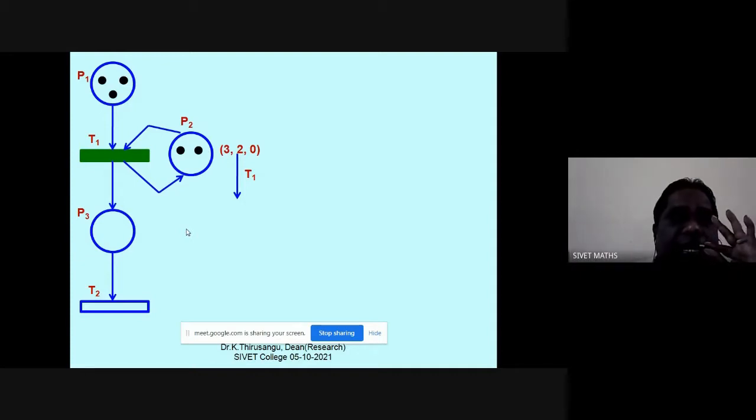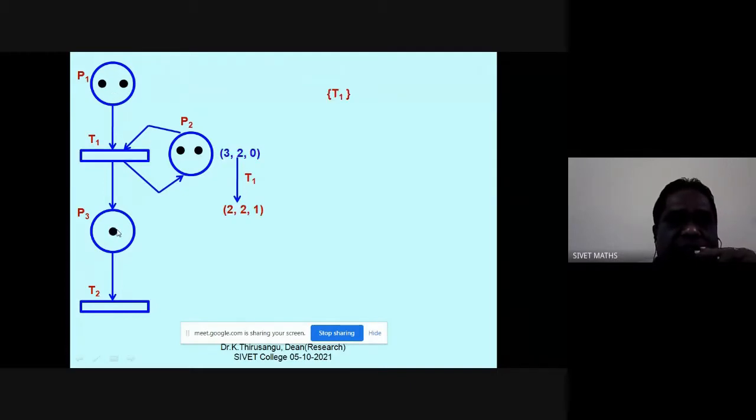Then after firing, what will happen? What are the outputs for T1 here? P3 as well as P2. So P2 will receive 1 token after firing. P3 will receive 1 token after firing. So now you see that this is the situation.